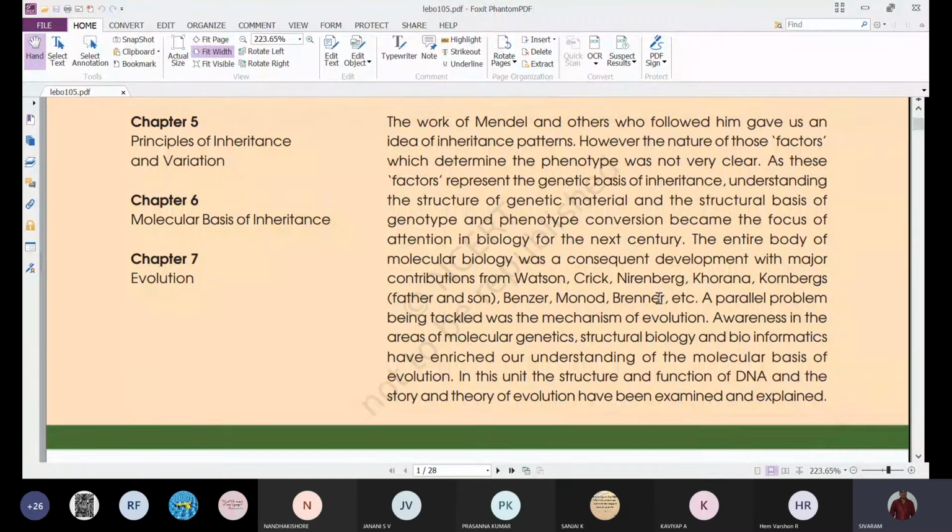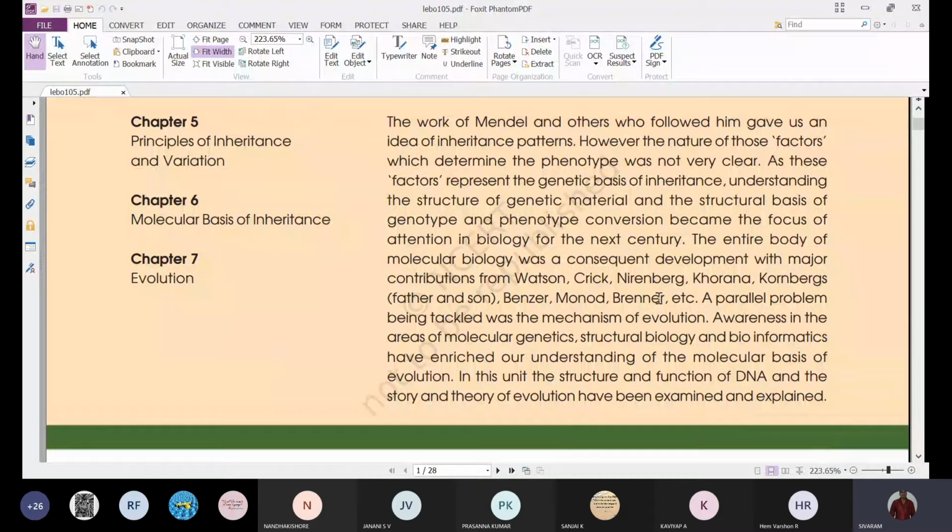After the structural and chemical composition of DNA was given by Watson and Crick, the different discoveries related to genetics were made by different scientists later on.